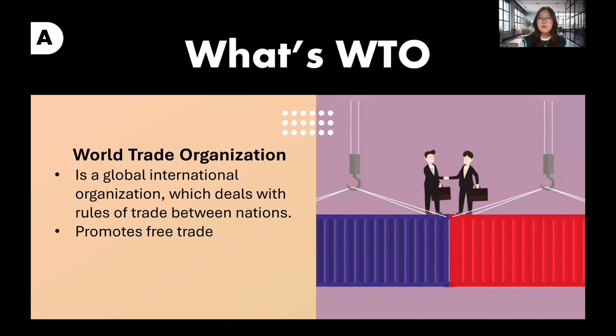Taken from WTO's official website, WTO focuses on its agreements negotiated and signed by the bulk of the world's trading nations and ratified in their parliaments. Their goal is to ensure that trade flows as smoothly, predictably, and freely as possible. So, simply put, WTO is an international organization which promotes free trade in the international market.